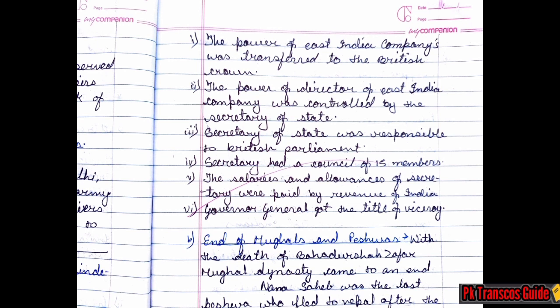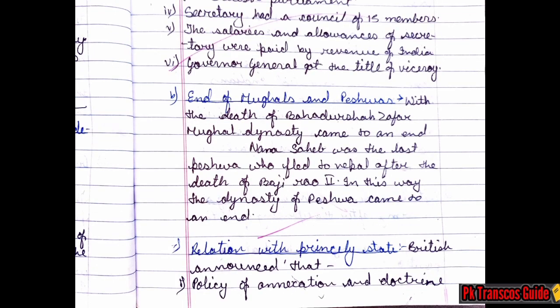Now the second part, that is the end of the Mughals and the Peshwa. With the death of Bahadur Shah Zafar, the Mughal dynasty came to an end. Nana Sahib was the last Peshwa, who fled to Nepal after the death of Bajirao II. In this way, the dynasty of the Peshwa came to an end.